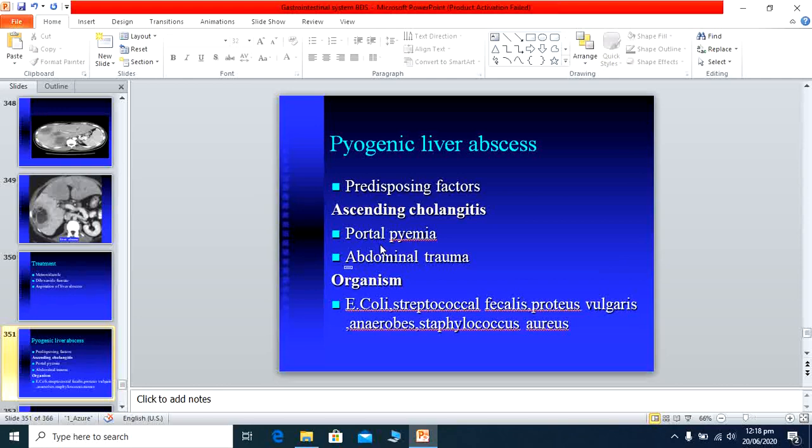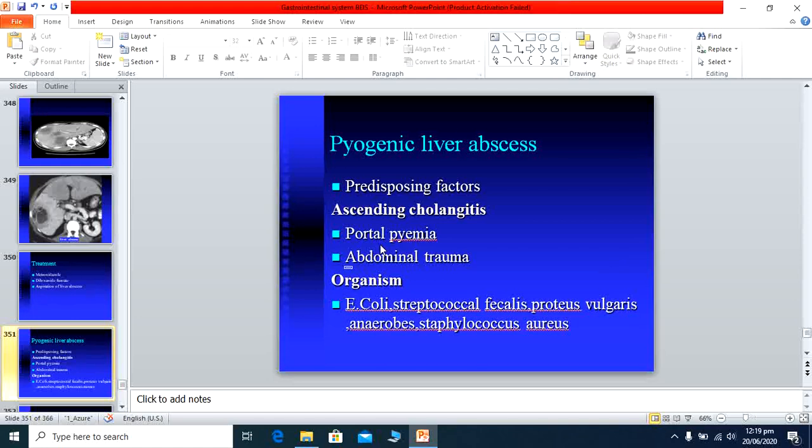As far as the clinical presentation is concerned, it is almost the same as the amoebic abscess: the patient has high grade, spiking fever. Other is pain and tenderness in the right hypochondrium because of stretching of the capsule, and other is rigors and chills. Patients have nausea, vomiting, weight loss, and all these non-specific features. Important are fever and tenderness or pain in the right hypochondrium.